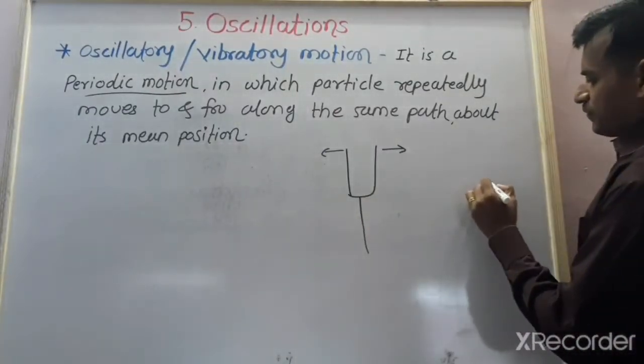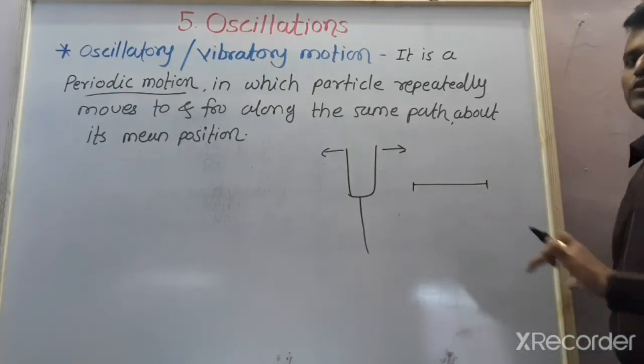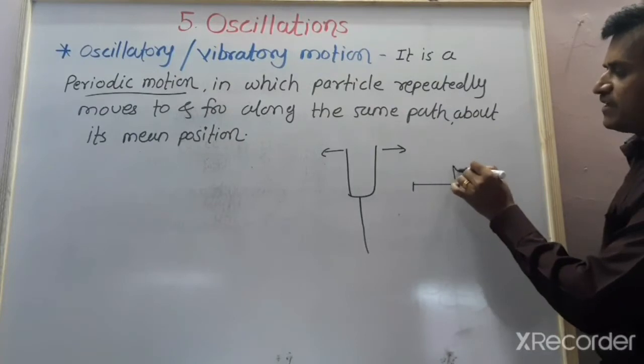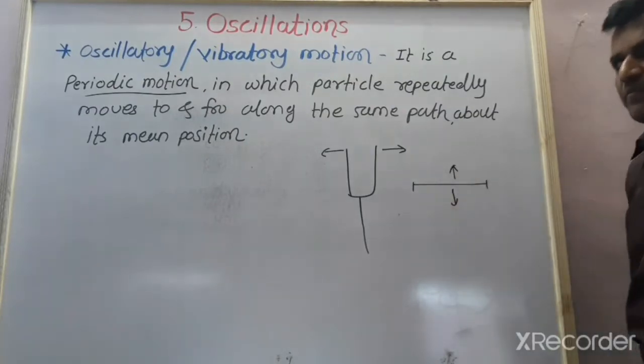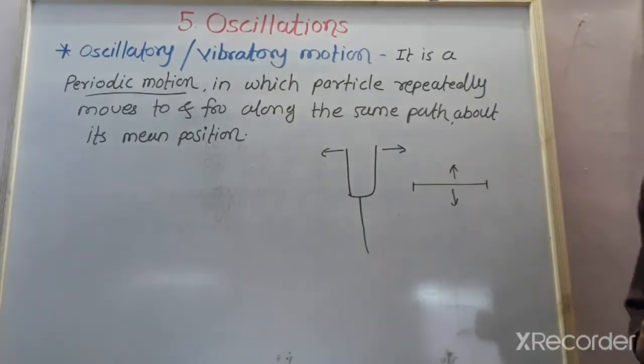Suppose this is the string which is fixed at both ends, and when we pluck this string, it vibrates about its mean position. These are some examples of oscillatory motion, which is also called vibratory motion.